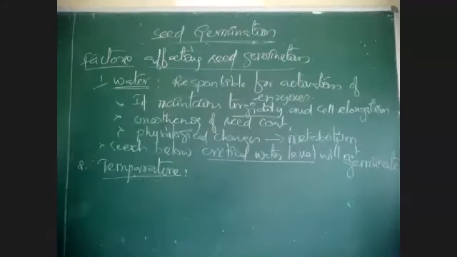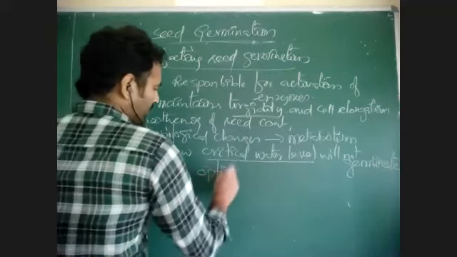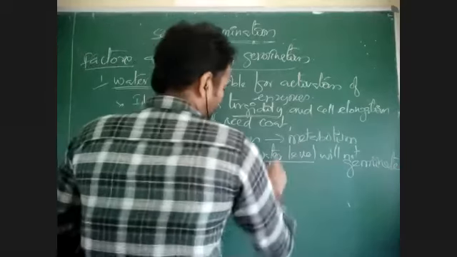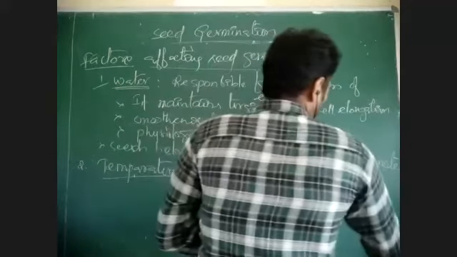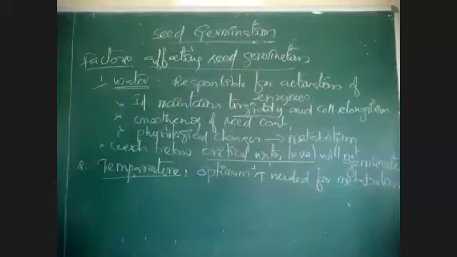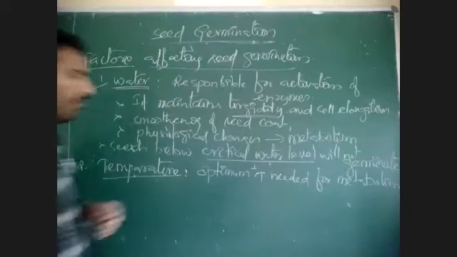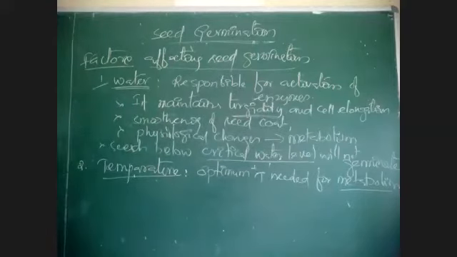Temperature is responsible for maintaining the physiological activity or metabolic changes. It is also responsible for activating enzymes. What optimum temperature is required? Optimum temperature is needed for metabolism. What does optimum temperature mean? It is the temperature at which enzyme activity is maximum. At the optimum temperature, all metabolic activities become active and the process is faster.